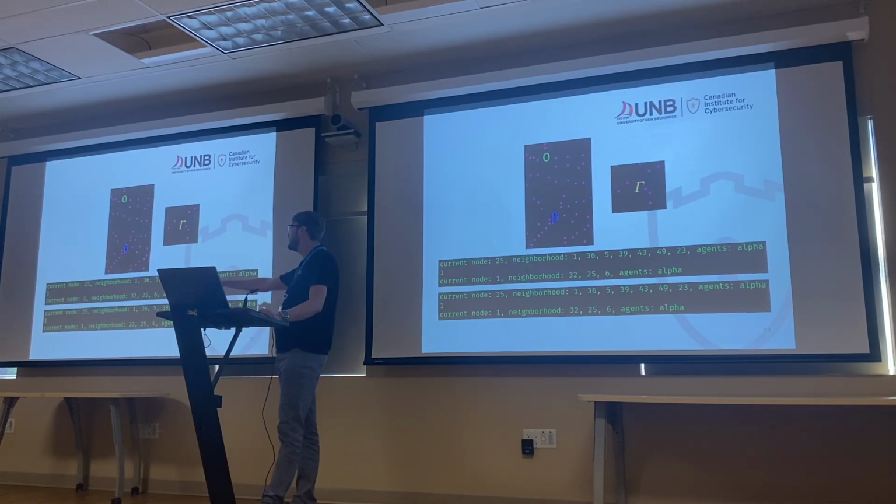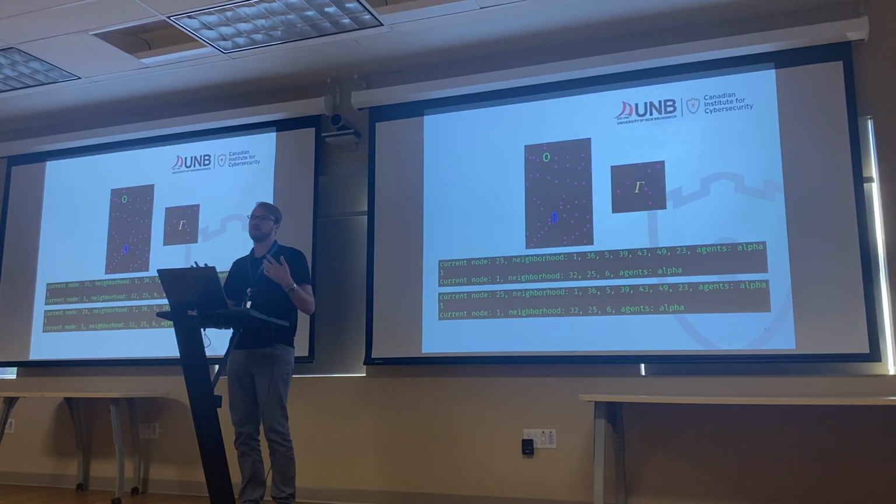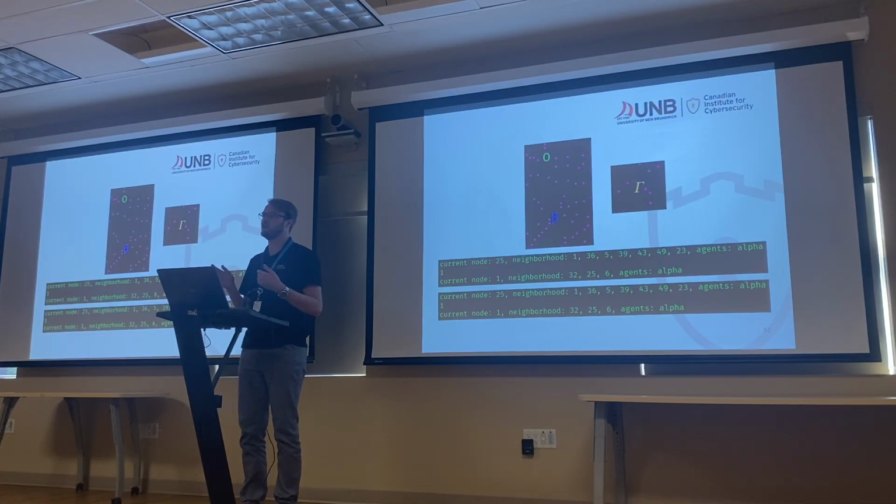So basically I say, your current node is 25, the neighborhood of nodes you can go to is this, and the agents that are around you in this neighborhood might be alpha. And then the agent might respond with 1, and then we might see the next, it'll just be the same thing. So we do this for the other agent as well. And the last thing is we might say this is no different than if I just created a random number generator and just let the agent traverse through the list with just a simple Python function.